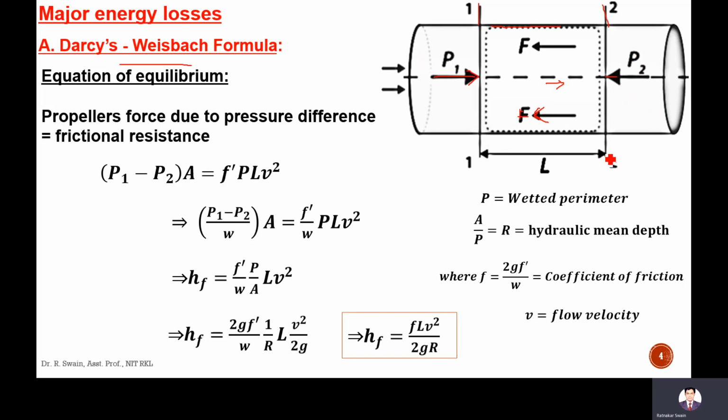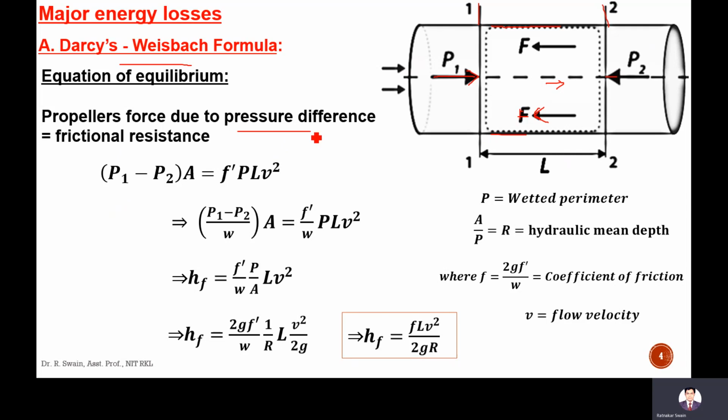Due to energy loss, let's consider there are no other losses, meaning no minor losses between these two sections, only the friction loss. Due to the friction between the water and the pipe boundary, there will be energy loss.